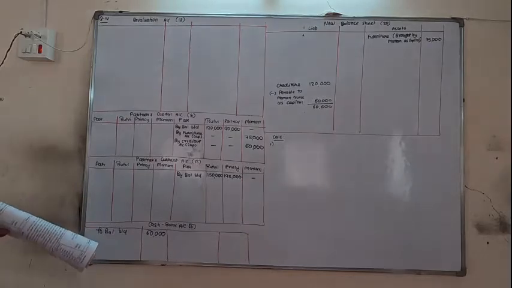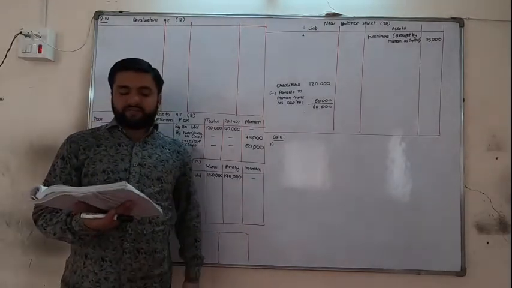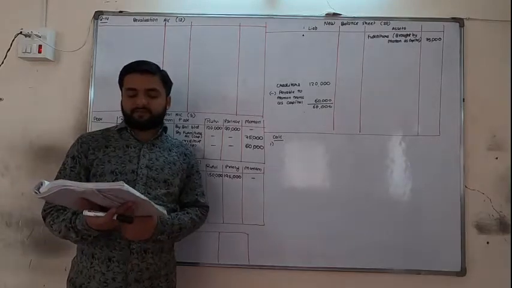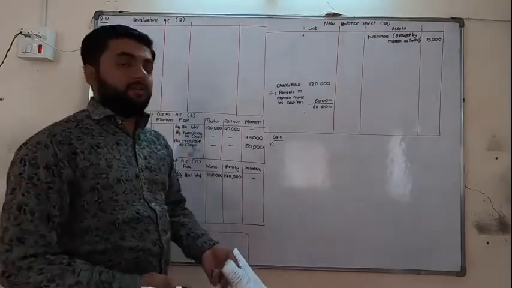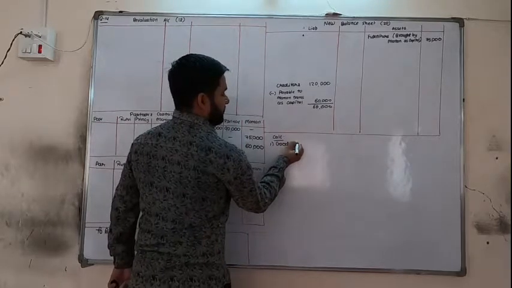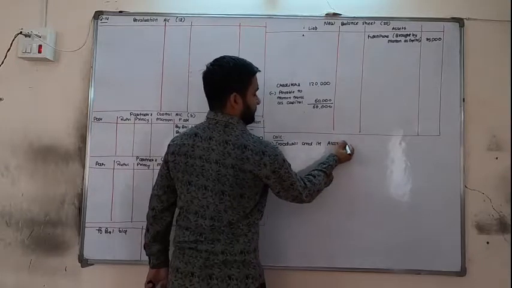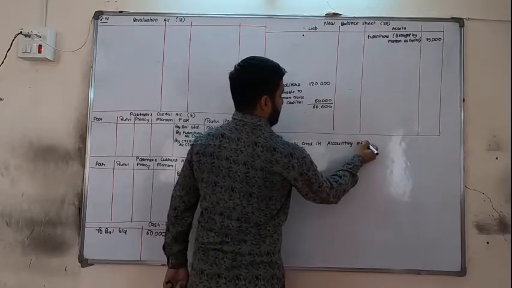Okay. Next, Manan will be given 1/5 share. Manan will bring 45,000 as goodwill. Goodwill is valued at 3 lakhs. All are related to goodwill. So goodwill and its accounting effects.